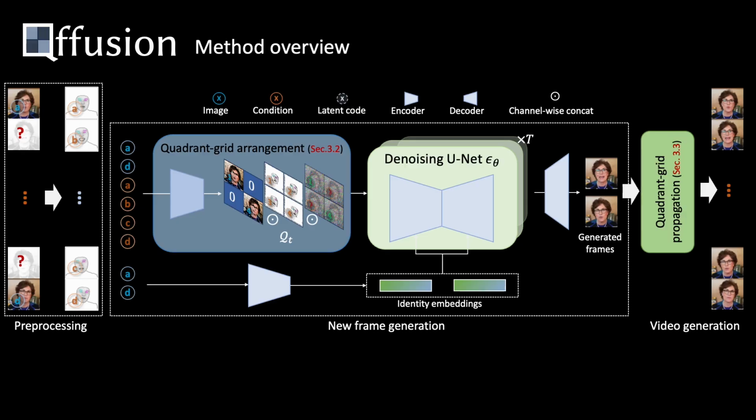Specifically, we propose a grid arrangement QGA scheme to fuse the reference frames and key points into a joint feature under a quadrant grid fashion. The fused feature is then fed into the denoising UNet to encode driving correspondence and temporal clues for intermediate frame generation.